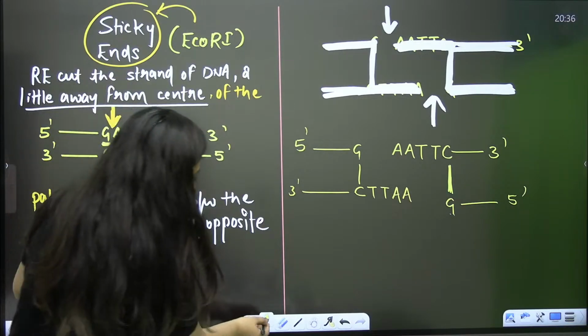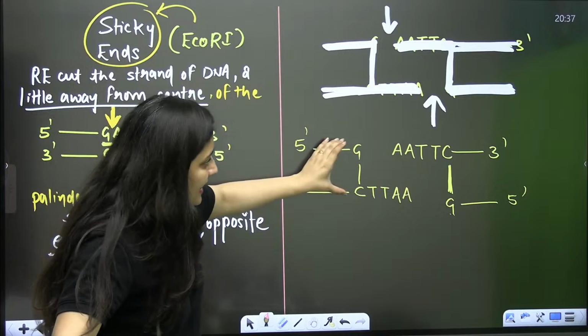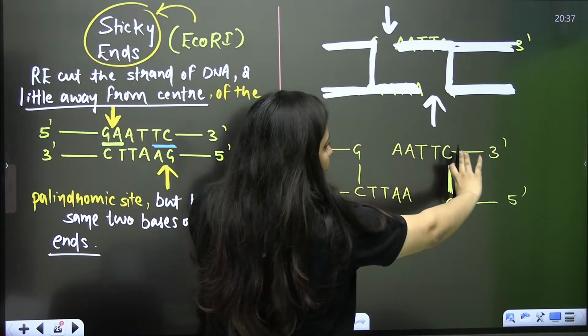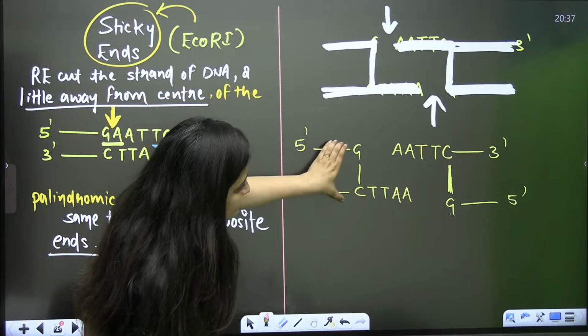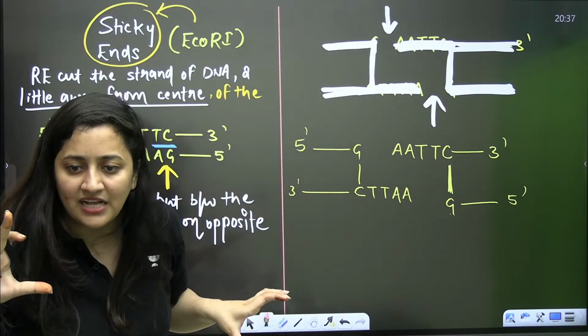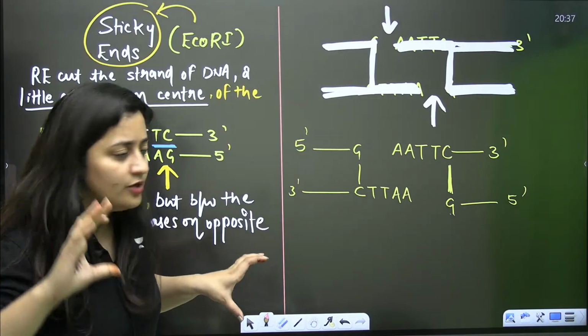Now just look at these two segments. Don't you think that they are the complementary overhangs? They are complementary to each other. If I bring this part closer to this part, just try to imagine this.